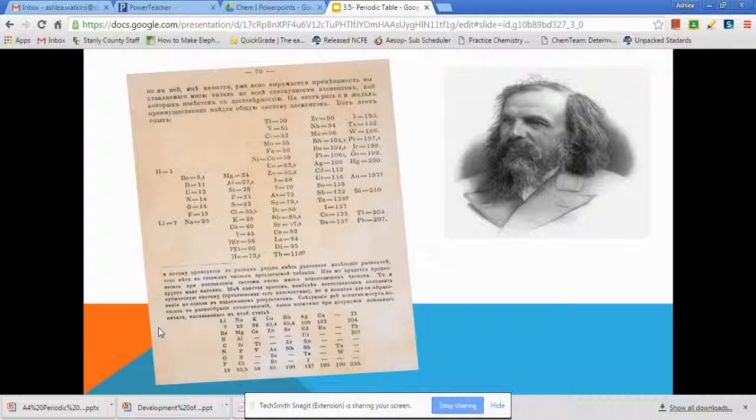And this picture is to show kind of what his original periodic table looked like. So it had the letters in there, had their masses in there, and obviously it's not anything of what we look at as a periodic table now, but this was the start.